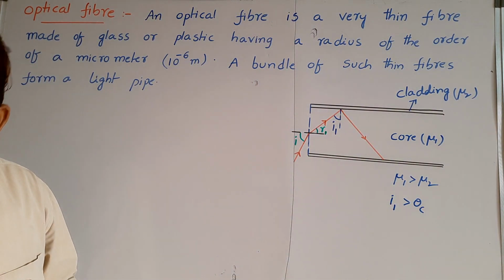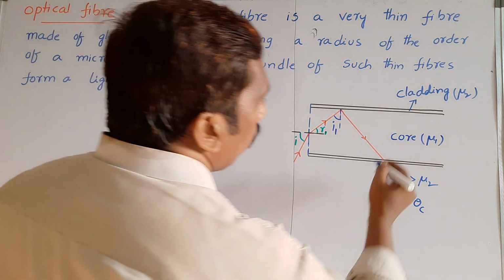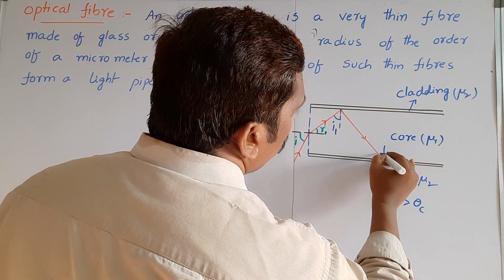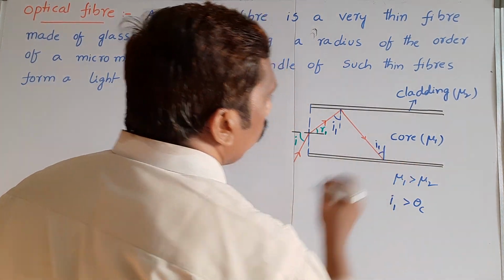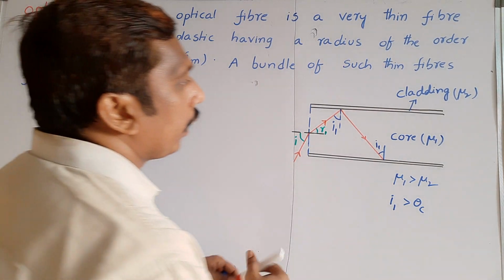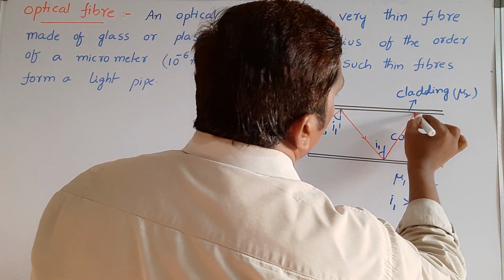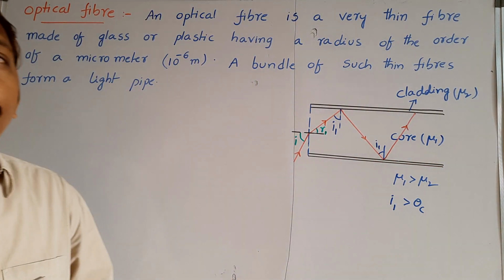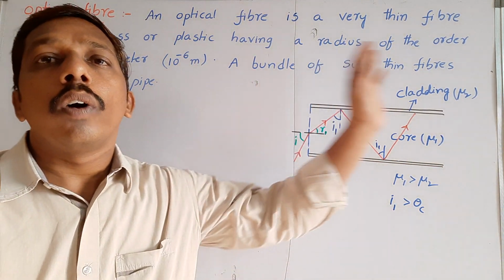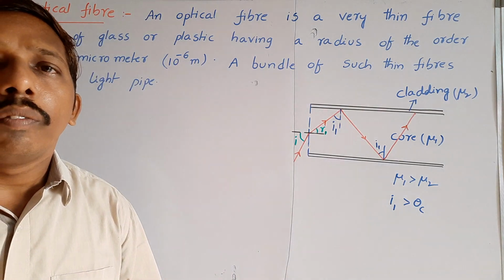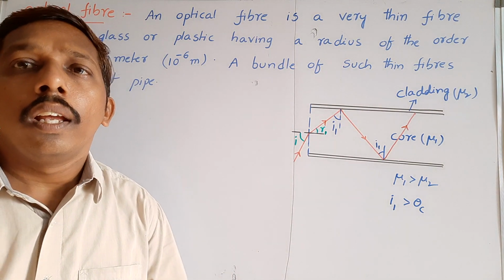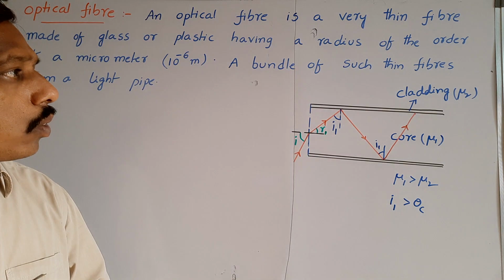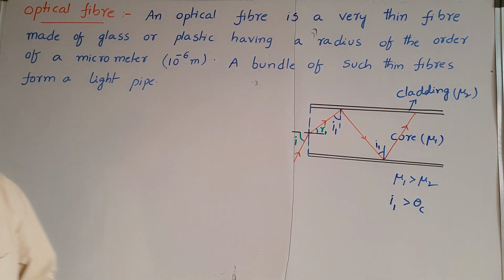And the same again at this point, the angle of incidence is equal to I1, so again total light is reflected. Like in this way, without losing any signal, light is transferred from one end to the other end of the cable. So that is the advantage of the optical fiber.